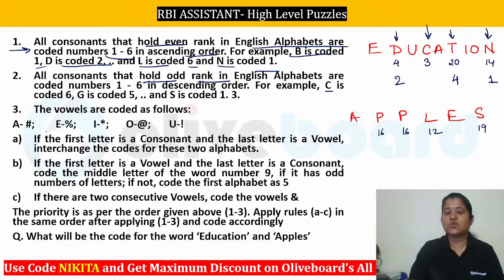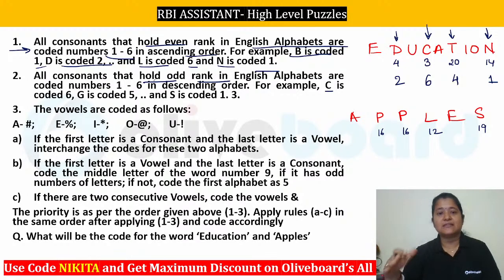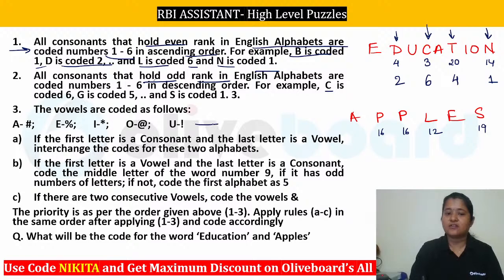For example, C is coded as 6. So here you can see that C has to be coded as 6. After C, you will take the next consonant that has an odd rank, right? So you can see E, F, G. G will be coded as the second rank. Okay, sorry, fifth rank there, because you have to code in the decreasing order. This will be for your education, and for the rest you have been given the codes for the vowels. So A has been coded as a hash, E as a percentage, U as an exclamation, and I and O have been coded as asterisk and @.